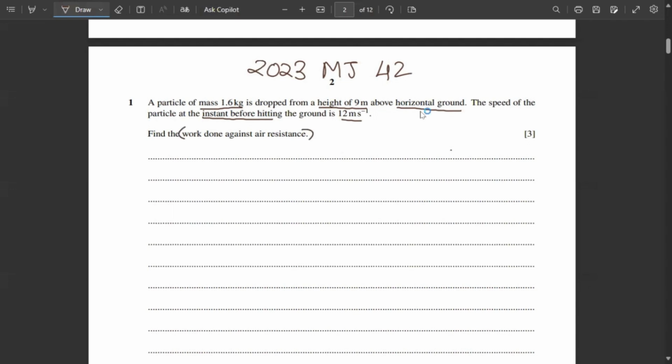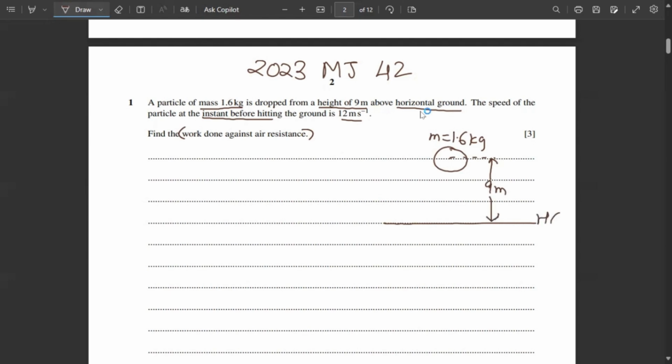So let's read this question again and make a diagram to understand it better. A particle of mass 1.6 kg is dropped from a height. So that means this is the particle with mass 1.6 kg and it is dropped from a height of 9 meter, which is this, above the horizontal ground.